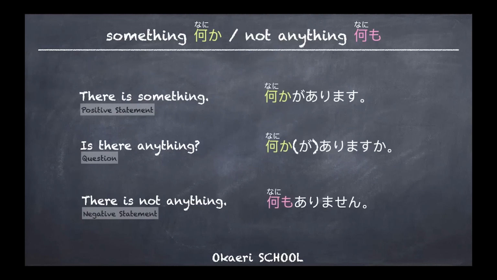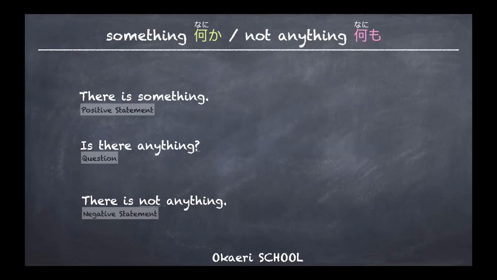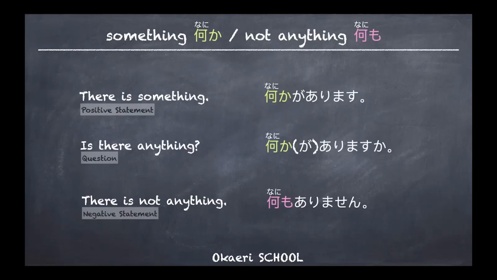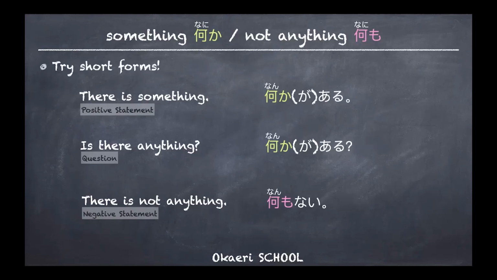Or try short forms. 何かがあります in short form: なんかある。We can say 何かがある, but we usually say なんかある。There is something. Is there anything? なんかある. The が can be dropped.